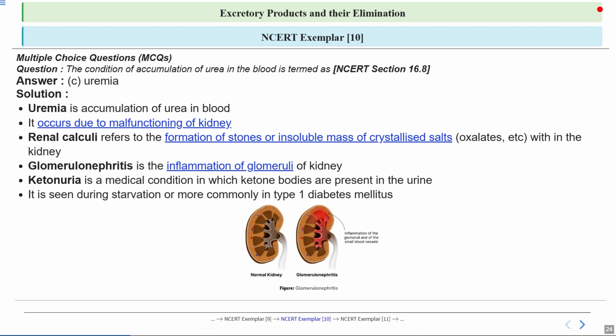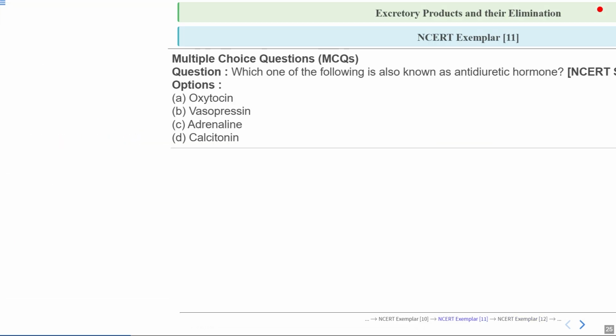You can see the red part, which is showing the inflammation of glomeruli and of the small blood vessels. The first one is the normal kidney, and the second one is the condition of uremia. And this inflammation is caused by the accumulation of urea in the blood.